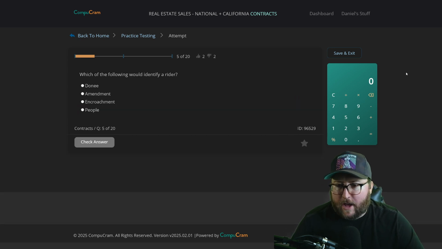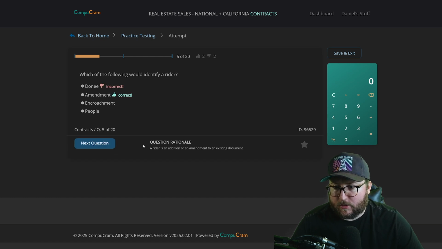Question number 5. Which of the following would identify a rider? Donee, amendment, encroachment, people. A rider, huh? I don't think it's an amendment. I don't think it's an encroachment. Donee or people? I'm going to go with Donee. Okay, it is an amendment. A rider is an addition or an amendment to an existing document. Okay, we got to know what the vocab word is, rider.